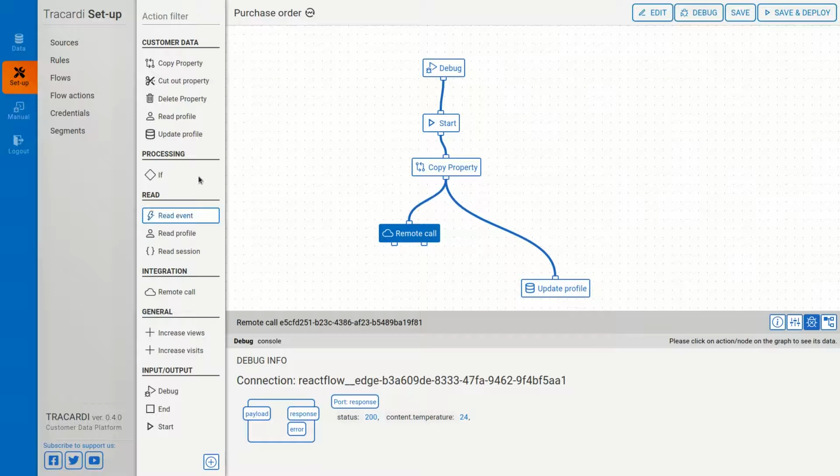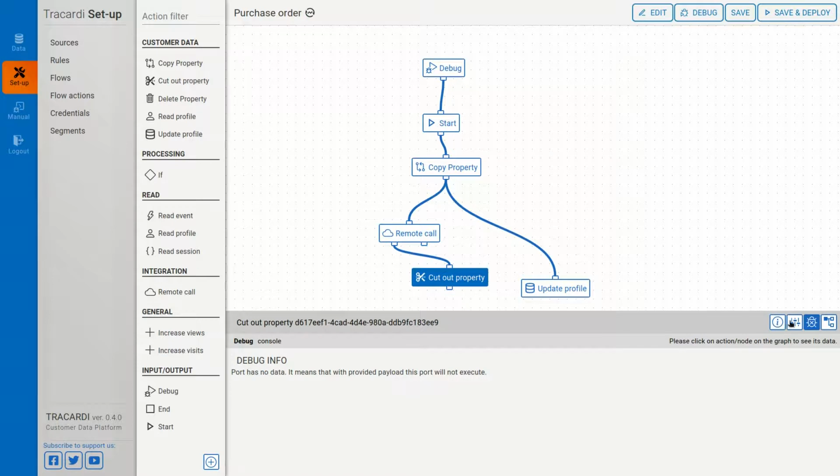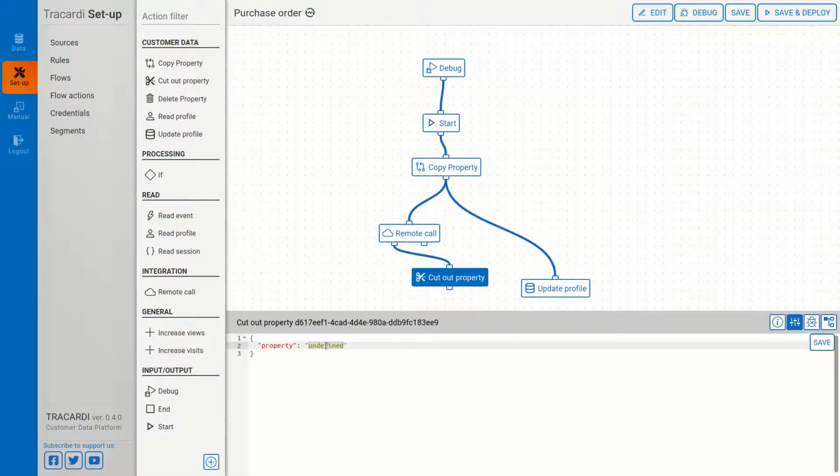So I can just, let's do something like this. Cut out this property. I need this property from payload. Payload, this is the data that's coming from here. And we will just cut out content. Let's debug it.